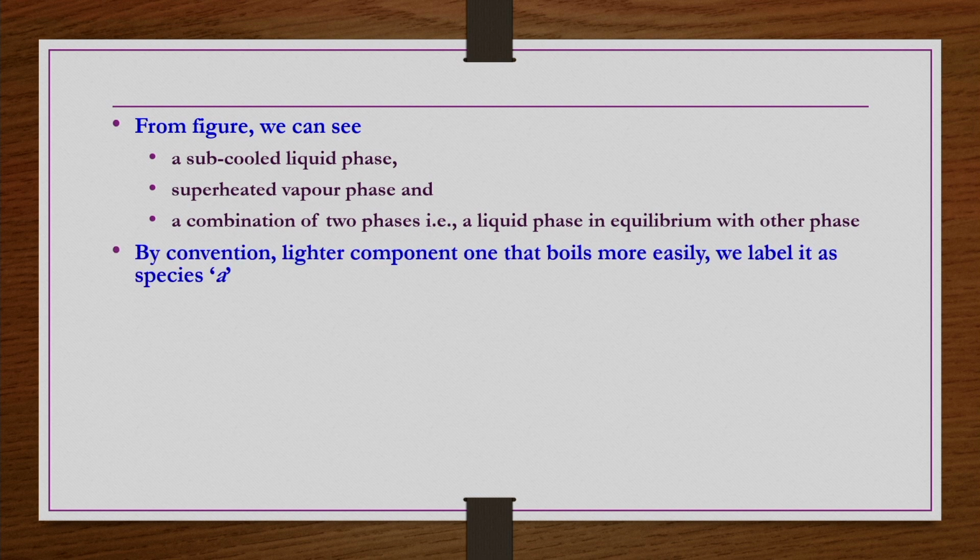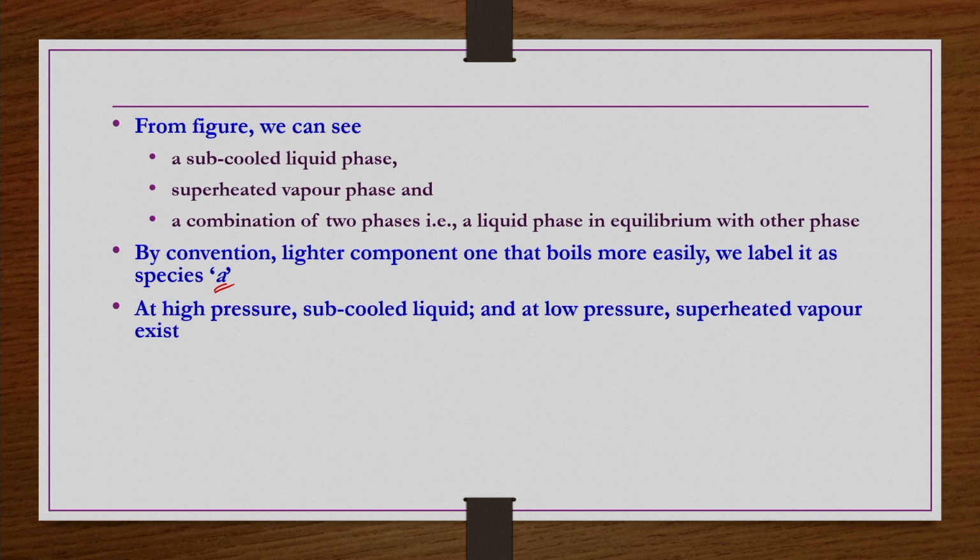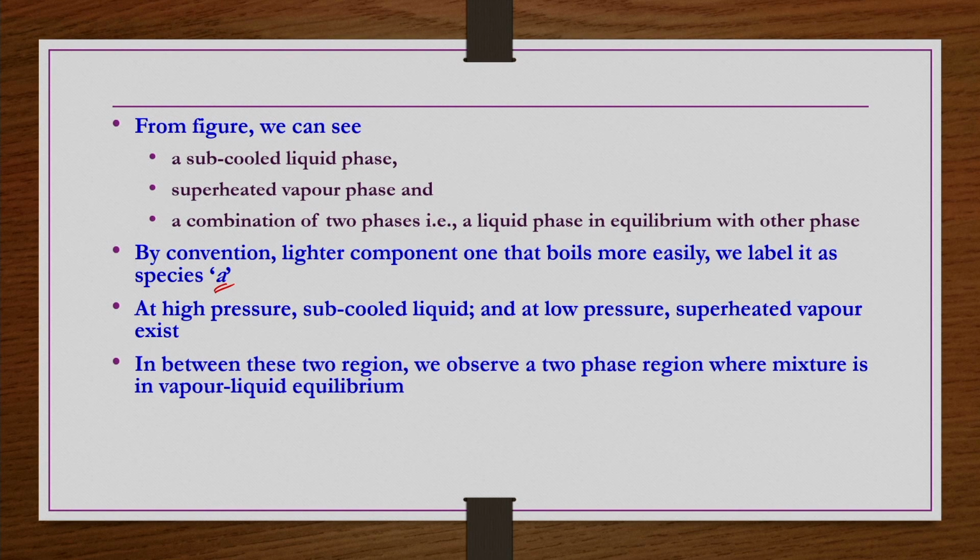By convention, the lighter component, the one that boils more easily, is labeled the more volatile component, and the more volatile component is given the label A, Xa, if you have a binary mixture of A and B. So, if the curve is drawn with respect to the mole fraction of A, that means in the mixture A is more volatile than B. At high pressure, subcooled liquid exists, and at low pressure, superheated vapor exists in these Pxy diagrams.